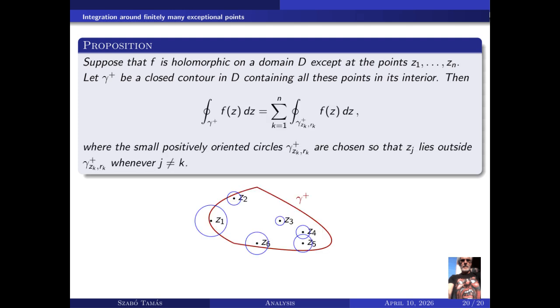Then the integral around gamma^+ equals the sum from k equals 1 to n of the integrals around the small positively oriented circles gamma_{z_k,r_k}^+, where these circles are chosen so that z_j lies outside gamma_{z_k,r_k}^+ whenever j is different from k.